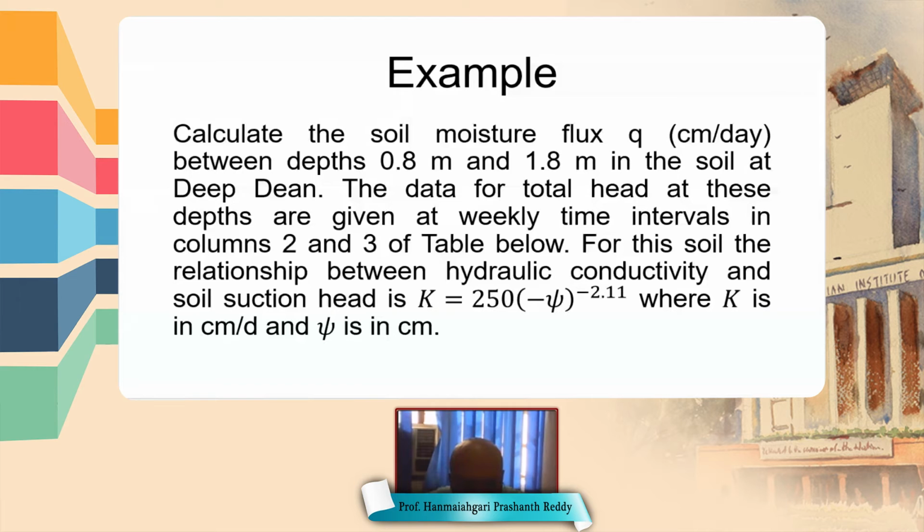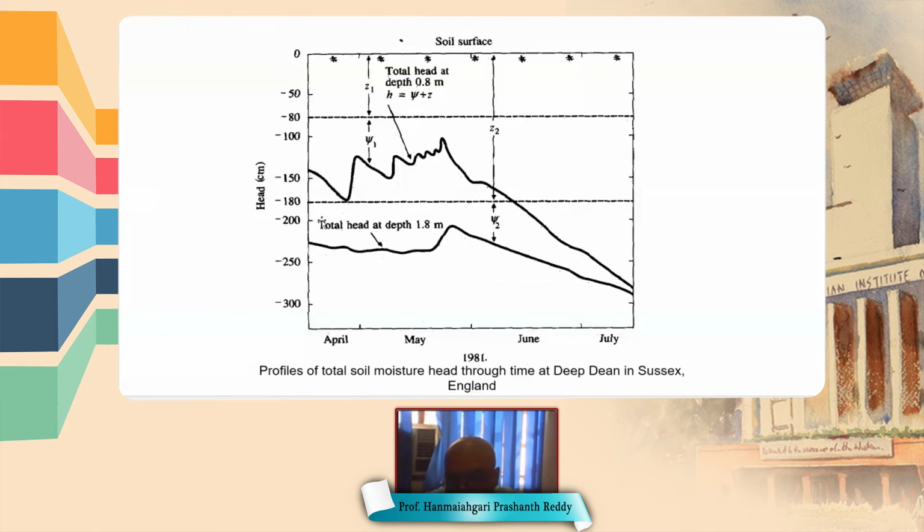So let's see this figure. This is the total head at point 1, which is at 0.8 meter below the soil surface, and here the total head is plotted with respect to time from April to July.